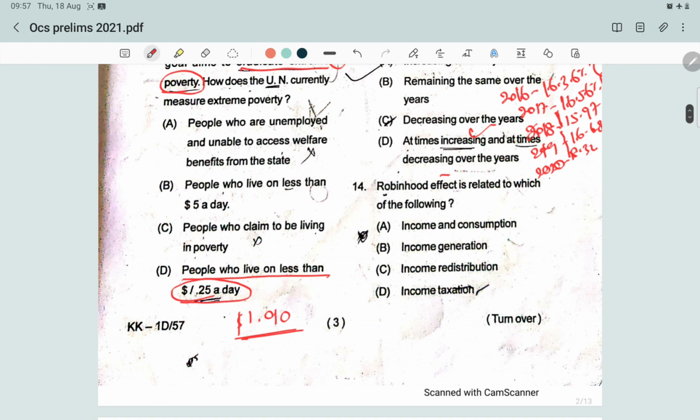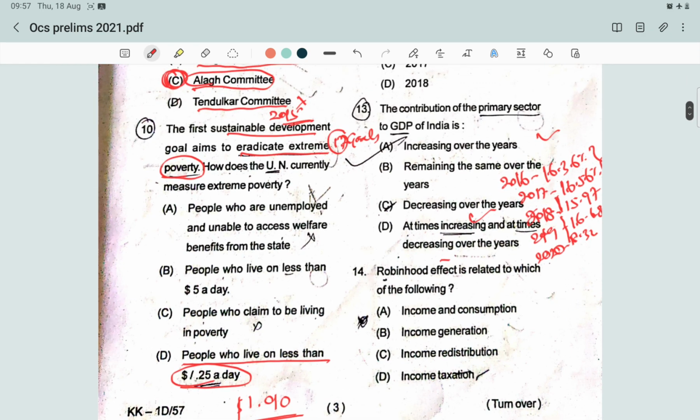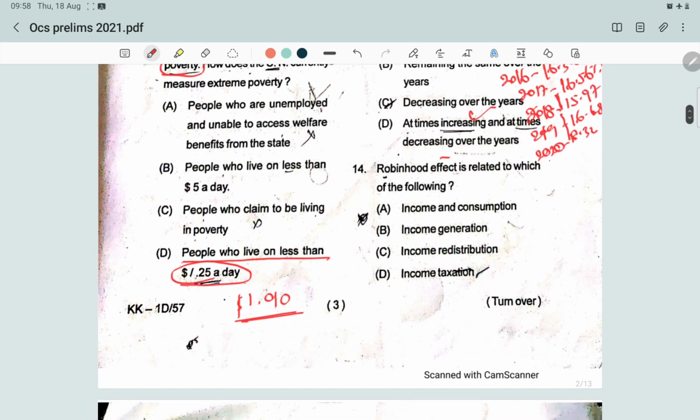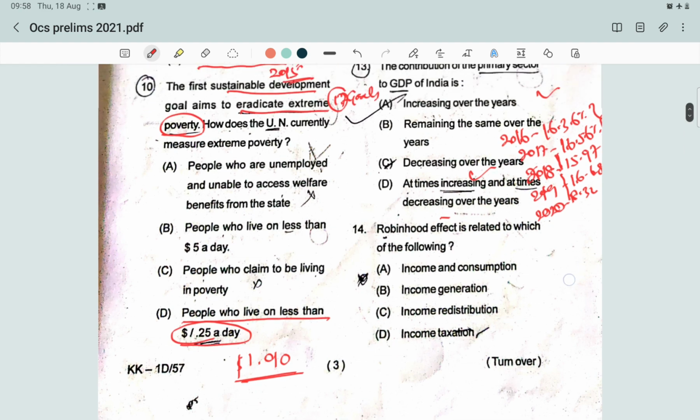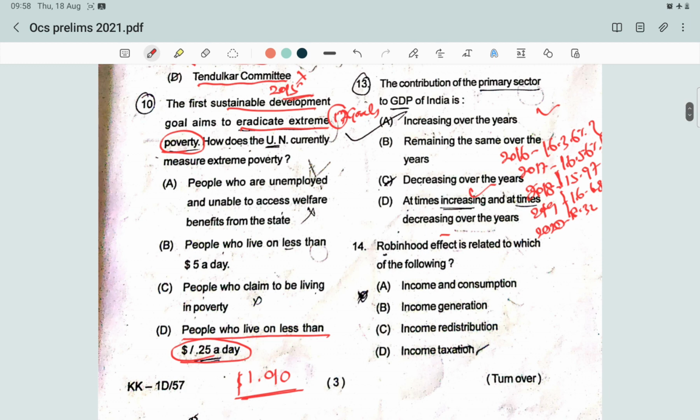The next question is about the contribution of the primary sector to GDP in India since independence. The right answer will be decreasing over the years, because at the time of independence, the contribution of the primary sector was around 50 to 60%. Now it is around 18%. So since independence, it has been decreasing over the years.